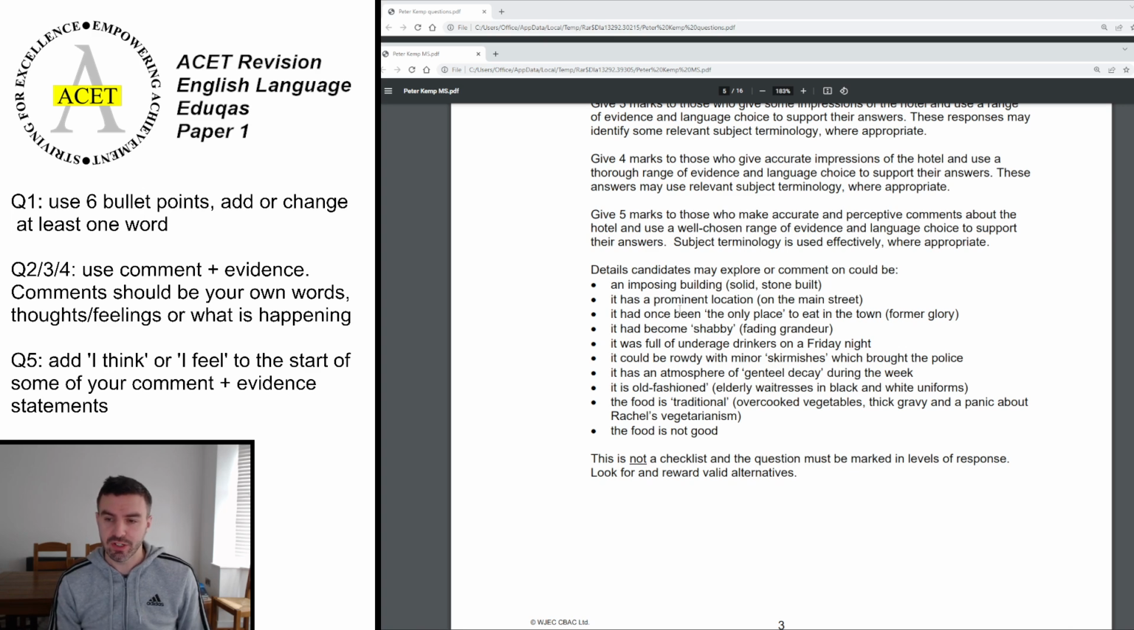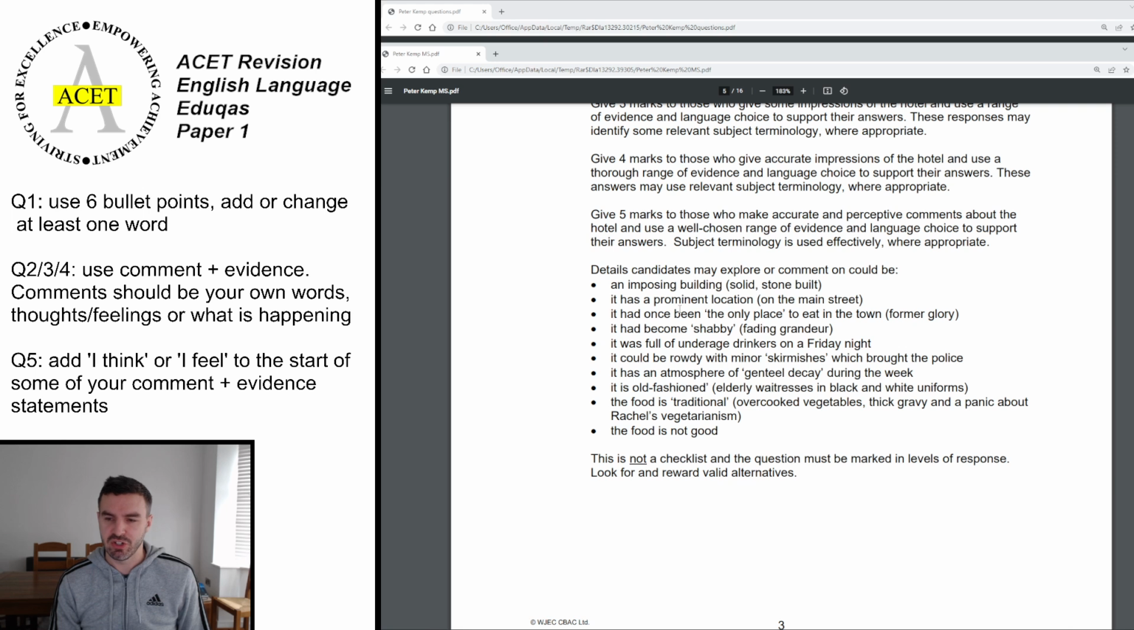It's full of underage drinkers on a Friday night. It could be rowdy with skirmishes which brought the police. Perhaps it's got a bad reputation. It had an atmosphere of genteel decay during the week. It's old-fashioned, with the elderly waitresses in the black and white uniforms, not very modern in their style.